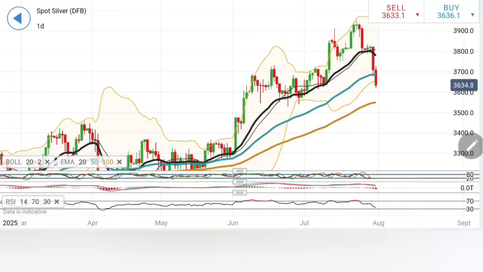35.50 levels. Remember, silver prices staying below 35.50 today, tomorrow, at any point of time in the coming week as well, you can just stay short from there. Expect $34 levels as the next target. This is the long term position I'm trying to suggest here. But yes, for the day, you can stay short below 36.20.